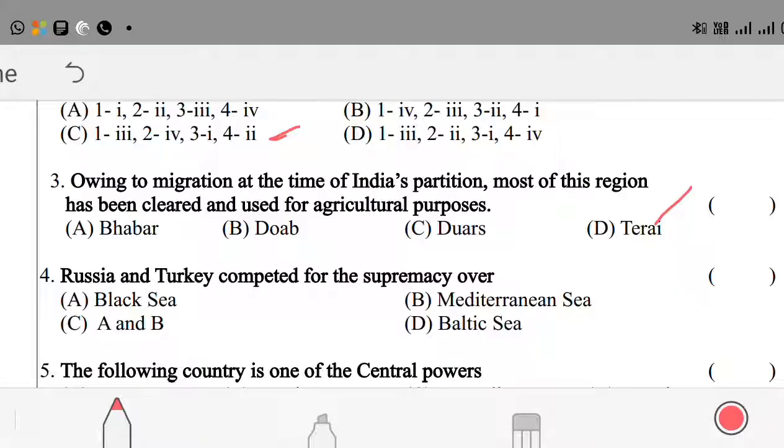Okay, next question. Russia and Turkey competed for the supremacy over Black Sea, Mediterranean Sea, A and B, and Baltic Sea. The right answer is option C. And next question.